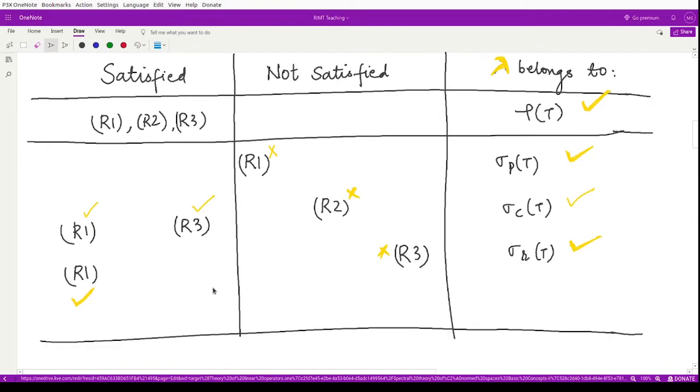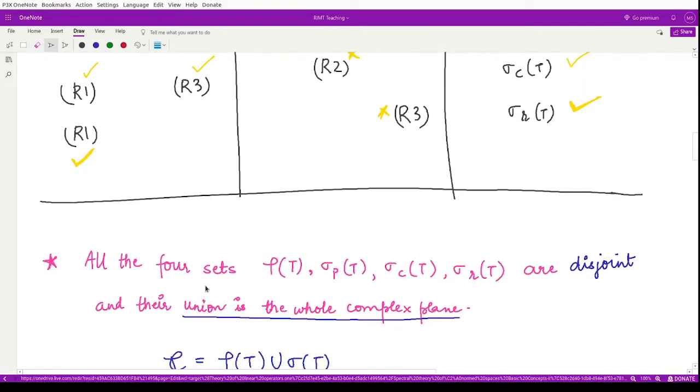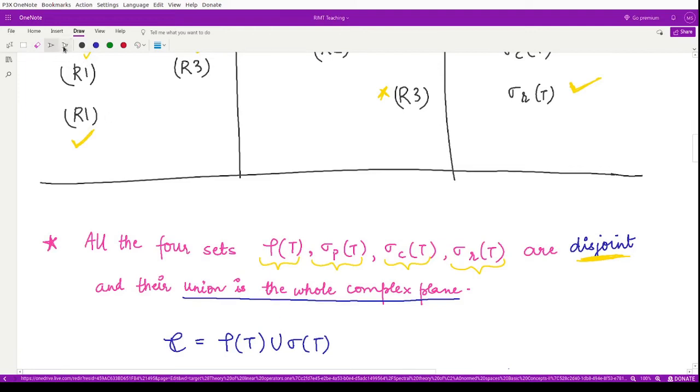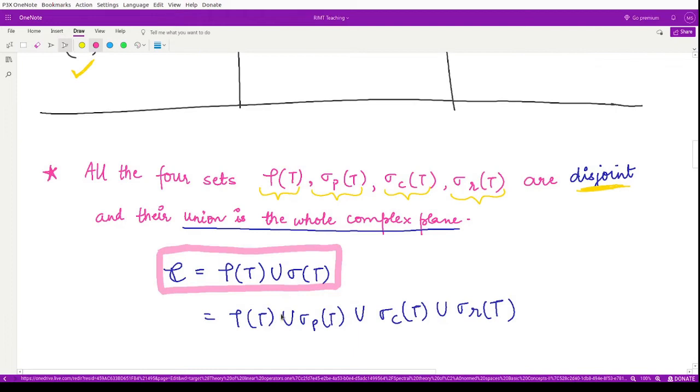So, having understood all these, we say that we have constructed these 4 sets. One is the resolvent set, one is the point spectrum set, one is the continuous spectrum, and one is the residual spectrum. All of these are disjoint and their union is the whole complex plane. Earlier we had just partitioned the complex plane into 2 sets, one was the resolvent set, another one was the spectral set. Now we have partitioned them into 4 sets.